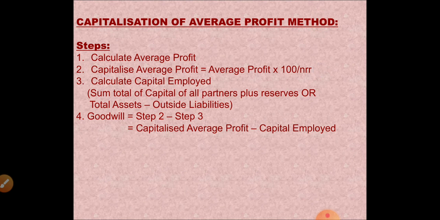Third step, we have to calculate capital employed, which I explained just now in the super profits method. Capital employed is the capital of all the three partners plus reserves. Alternatively, it is the total of the assets minus outside liabilities. Okay. Now fourth step is step number 2 minus step number 3. Capitalized average profit minus capital employed. That will give you the goodwill. Children, you have to remember the steps, and once you solve 2 to 3 sums, it's very easy.